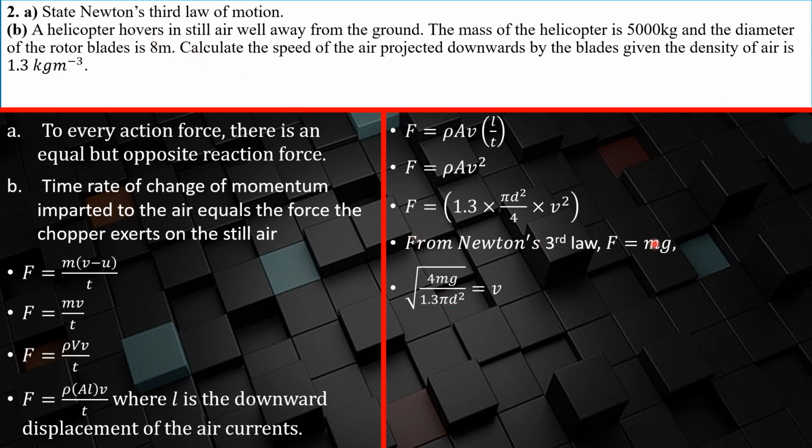So take this F equals mg and put it up here in place of F. You multiply all through by 4, and then you divide by 1.3 pi d squared, so that you have made v squared the subject. Take the square root, you get that. So our v is this. You notice that our velocity is 27.4 meters per second, which is about 27 meters per second. And that is our answer.